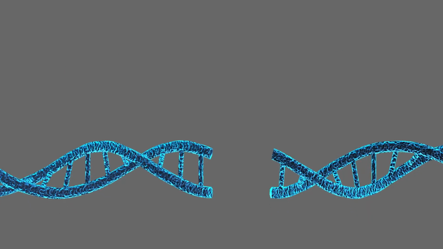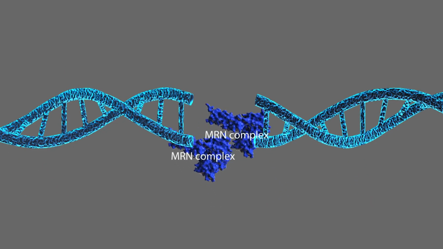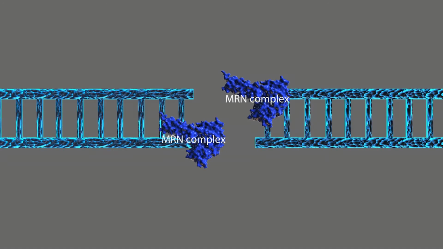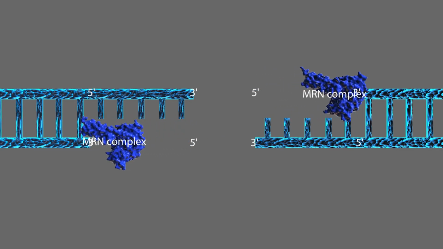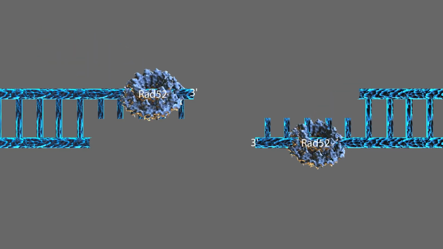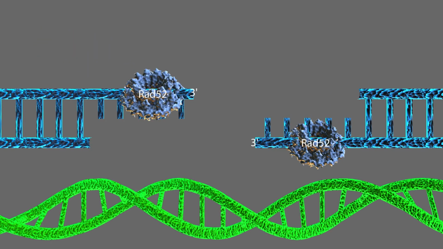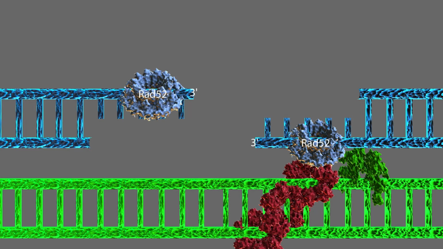In double-strand breaks, the MRN complex that consists of MRE11, RAD50, and NBS1 proteins binds to the 5' end of the broken DNA strand. The MRN complex digests the DNA strand in the 5' to 3' direction. RAD52 binds to the 3' overhang. RAD52 interacts with RAD51, triggering a DNA strand exchange with the undamaged homologous DNA fragment.